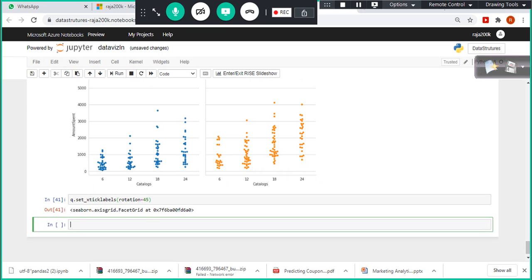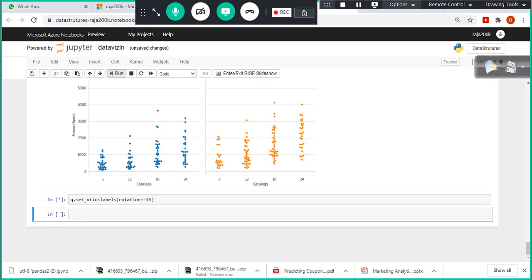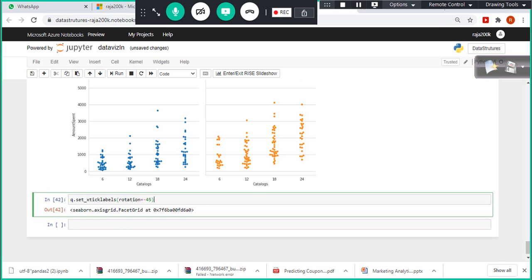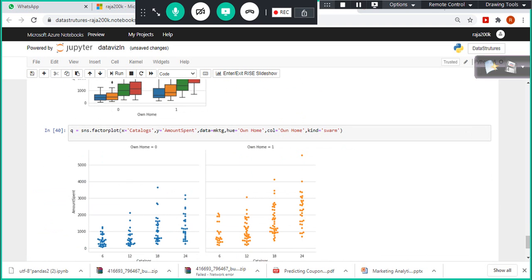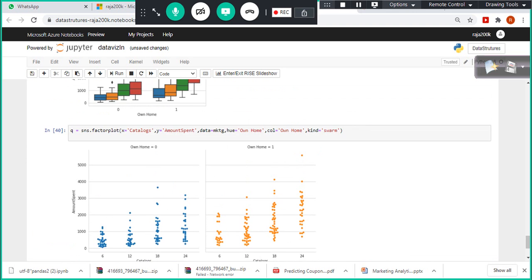Set, sorry, not this one. Let me give some negative value here. Let me see if that works. Okay, anyhow it is not much helpful. So in the x-axis catalogs, and here also catalogs, and here also catalogs. See, it's separated, it creates two different charts, one for owners and one for non-owners.